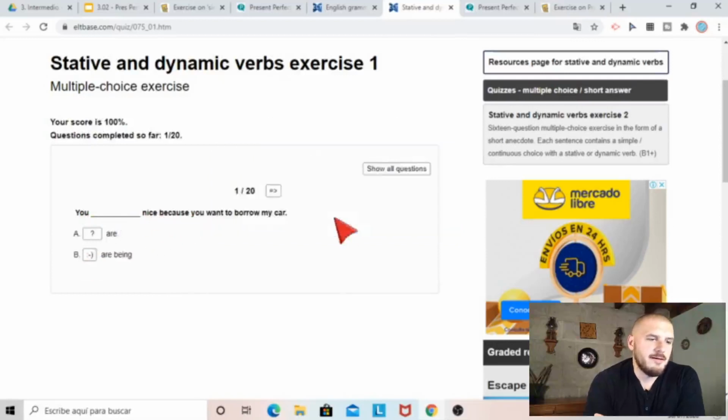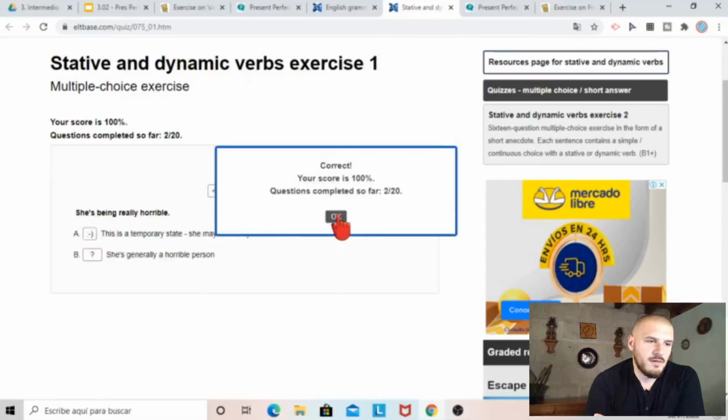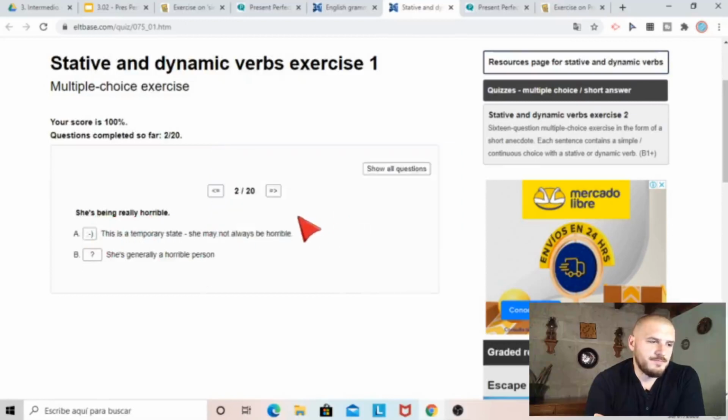All right? Next. "She is being really horrible." Is this a temporary state? She may not always be horrible, or she is generally a horrible person. Okay, so she is being horrible. Está siendo, eso es temporal, ¿no? Okay, next one.